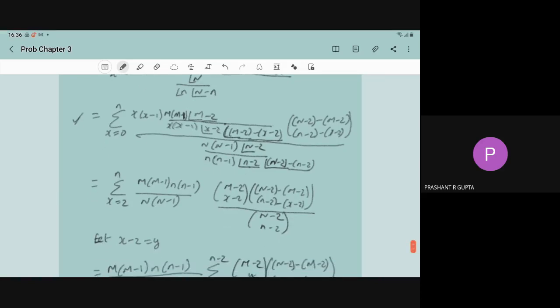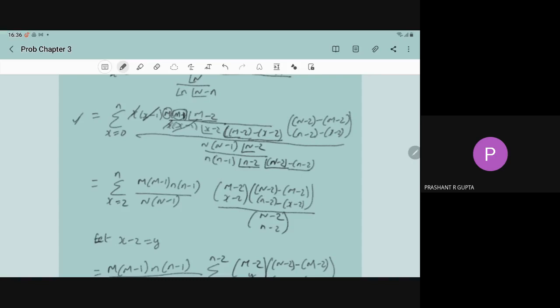This can be written as summation. As you cancel this x, generally we do not demonstrate like this. By cancelling we do not demonstrate, right? So just in the next line, you start the summation from x is equal to 2. So x is equal to 2 to n. So here we have the